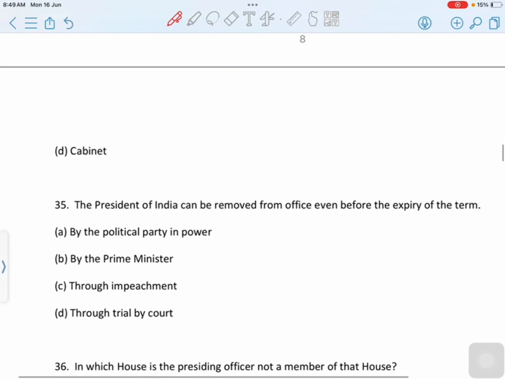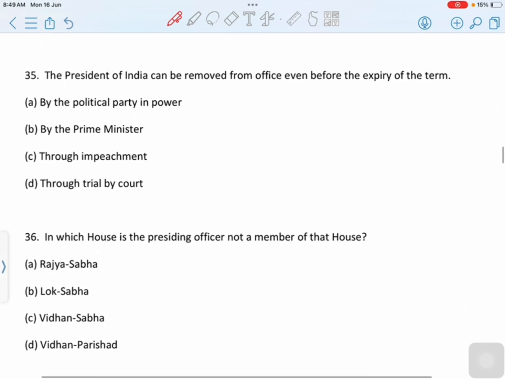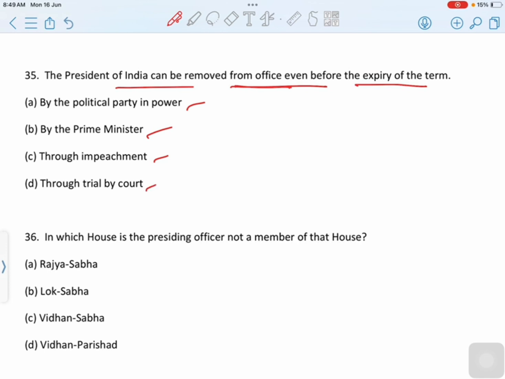Move to next question. The President of India can be removed from office even before the expiry of the term. First option is by the political party in power. Second option is by the Prime Minister. Third option is through impeachment. Last option is through trial by court. And correct option is option C, through impeachment.